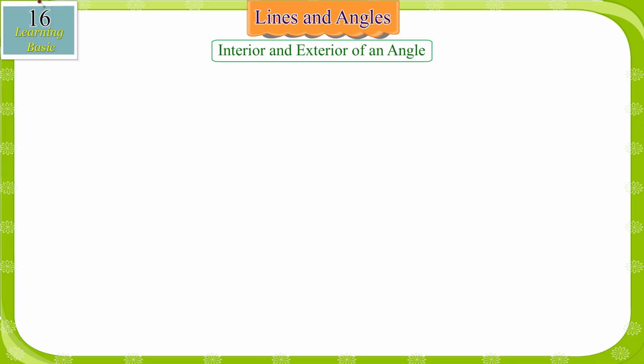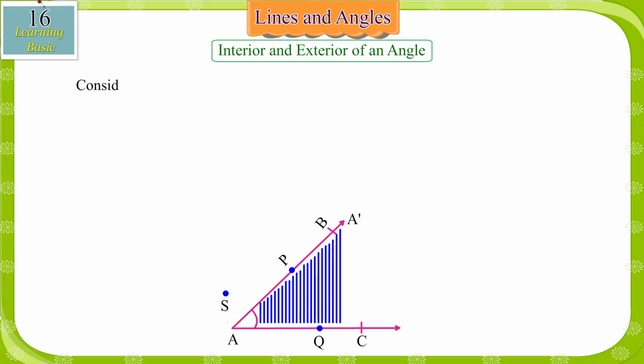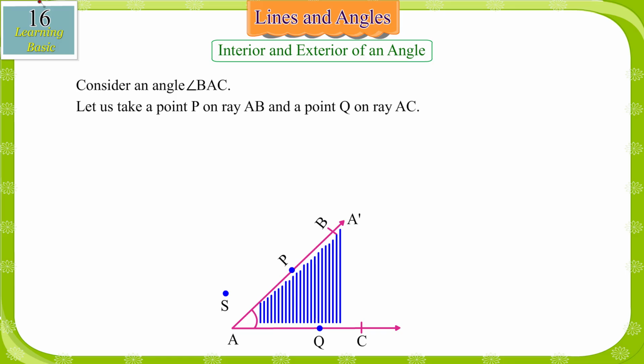Interior and exterior of an angle. Consider an angle BAC. Let us take a point P on ray AB and a point Q on ray AC. We say that the points P and Q lie on angle BAC.